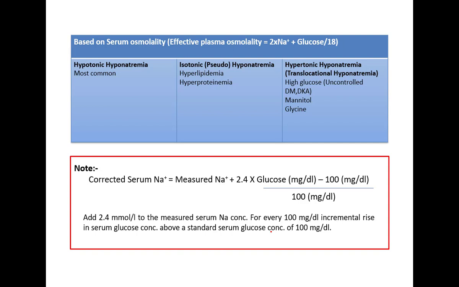And then hypertonic hyponatremia. In hypertonic hyponatremia, because of increased osmolality from solutes other than sodium, like increased glucose, the osmolality of the extracellular fluid becomes increased, and there is a cellular shift of water from the intracellular to the extracellular compartment, and this is also known as translocational hyponatremia. It is mainly seen in uncontrolled diabetes mellitus, in DKA, in mannitol therapy, and in glycine administration, which is mainly used in TURP surgery. So in that condition, the patient has hypertonic hyponatremia.